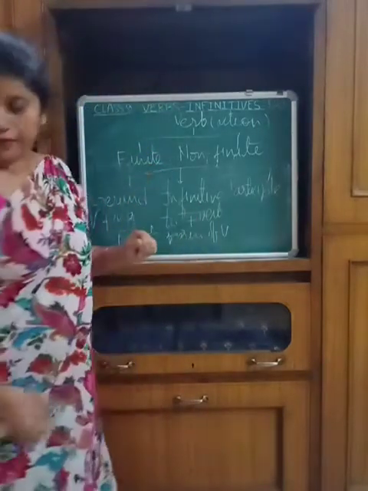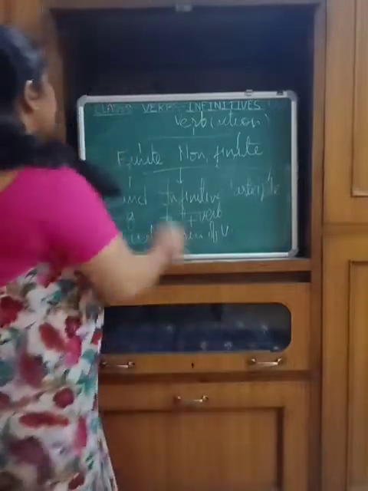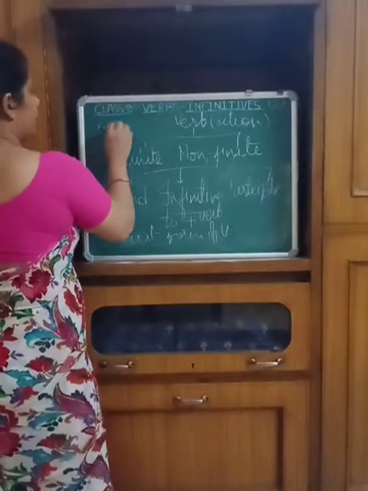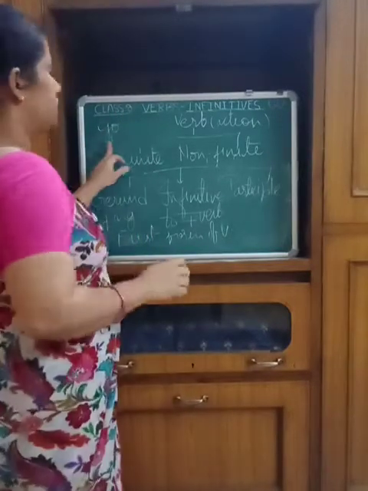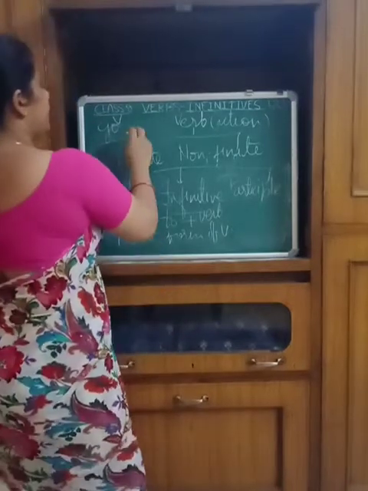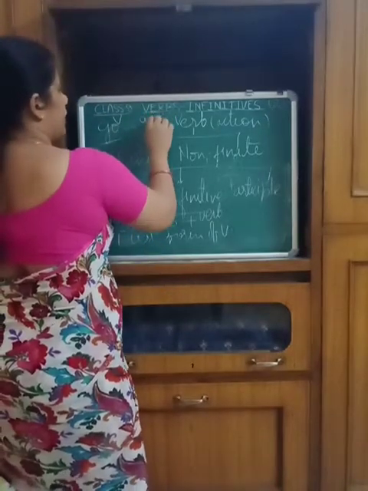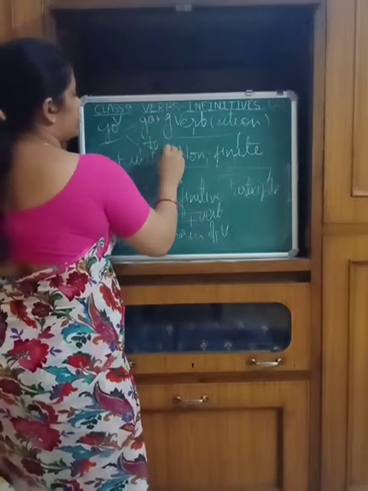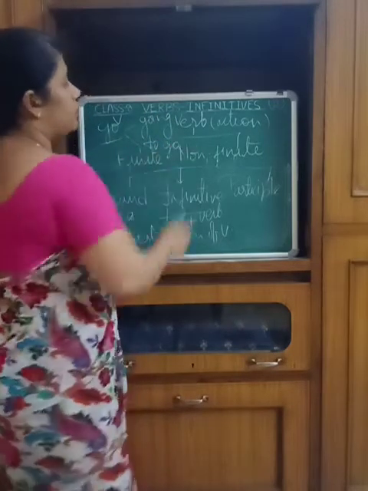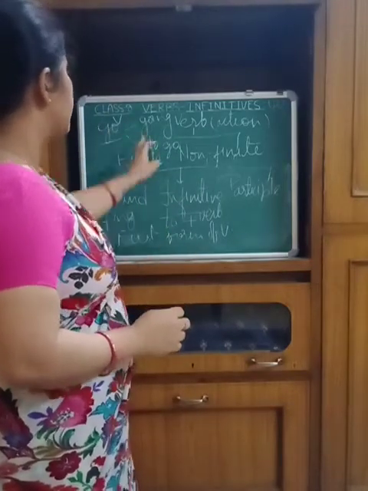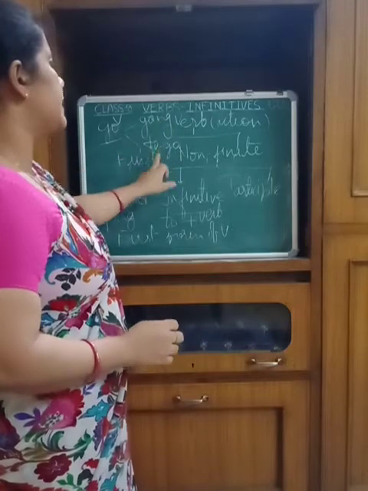Let's see with the example. Very easy, I am taking the word go. This is the verb. With the verb, we can put the ing form, going, and we can also write to go. According to the requirement, we are using both. But we never use the second form of the verb with ing or to.